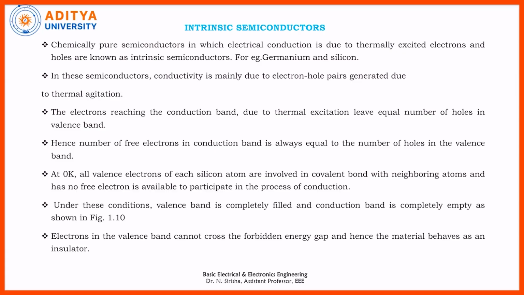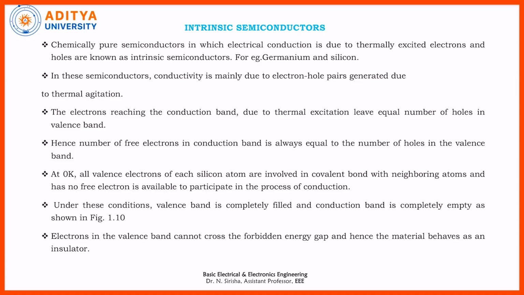In these semiconductors, conductivity is mainly due to the electron hole pairs that are formed due to thermal agitation. When electrons reach the conduction band due to thermal excitation, they leave an equal number of holes in the valence band. Therefore, the number of free electrons in the conduction band will always be equal to the number of holes in the valence band. Once an electron is freed, there automatically is a hole. Therefore, the number of electrons is equal to the number of holes.